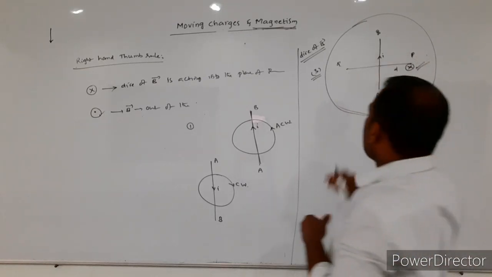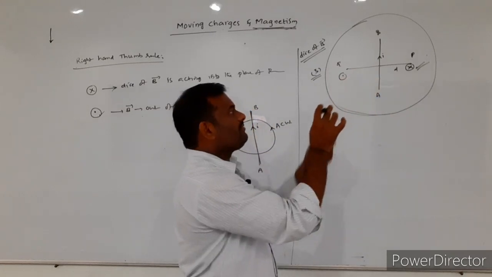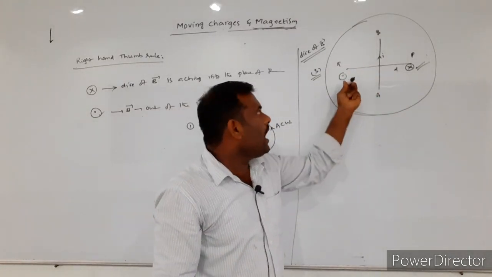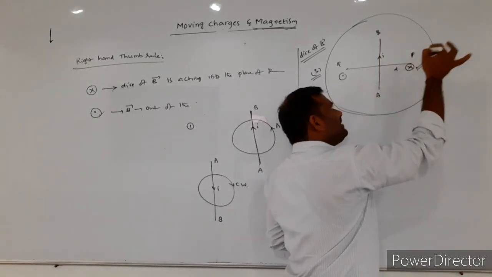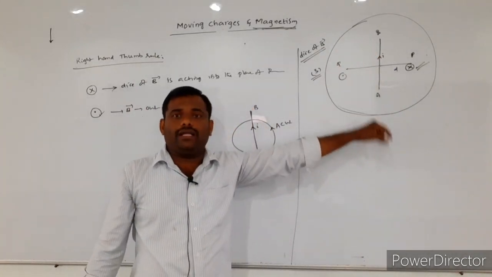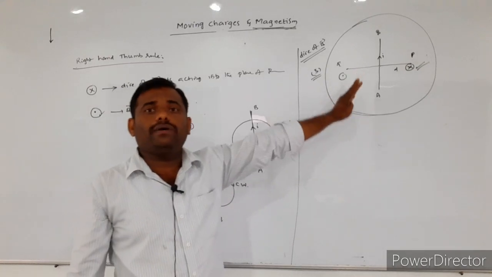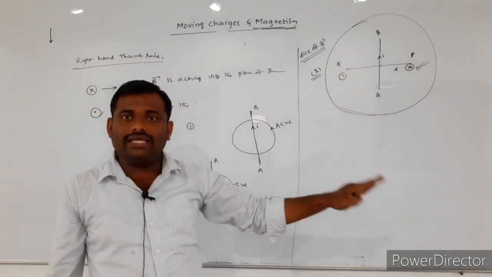That means at the point Q, the direction of the magnetic field is out of the plane of the paper. At the point P, the direction of the magnetic field is what? Acting into the plane of the paper. Once again, this type of application, so many applications we are solving in the numericals.